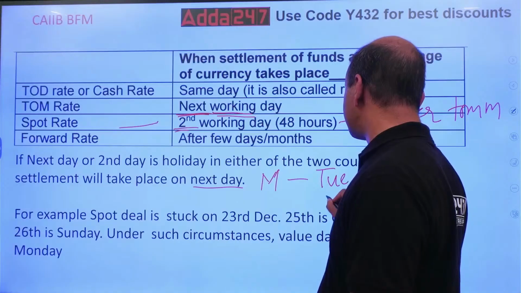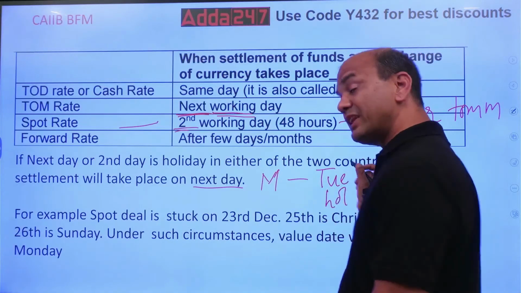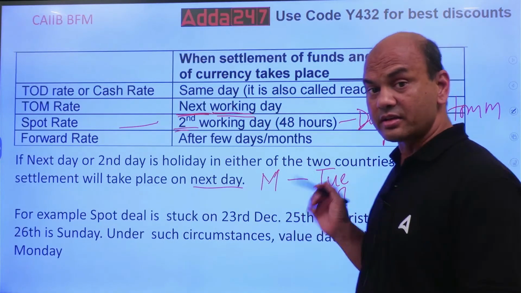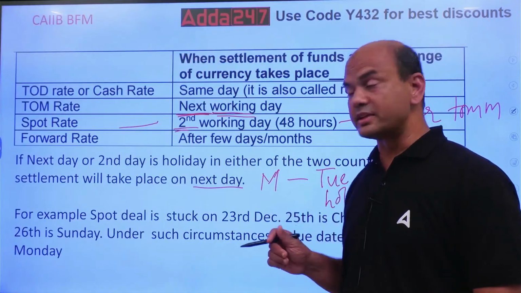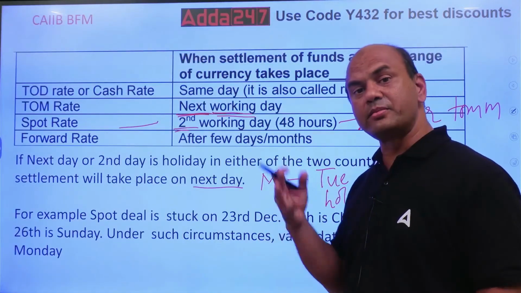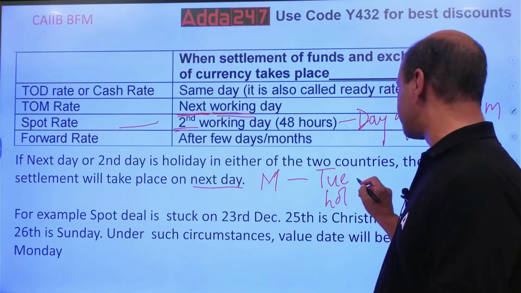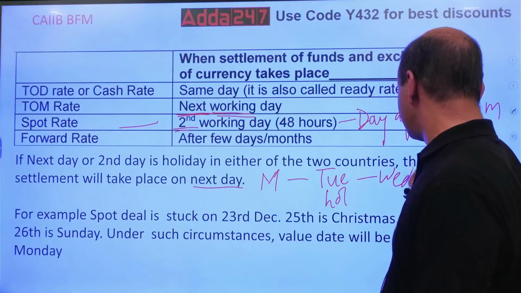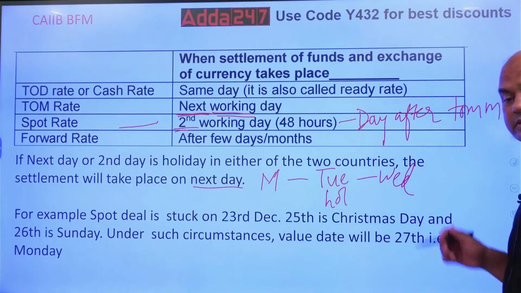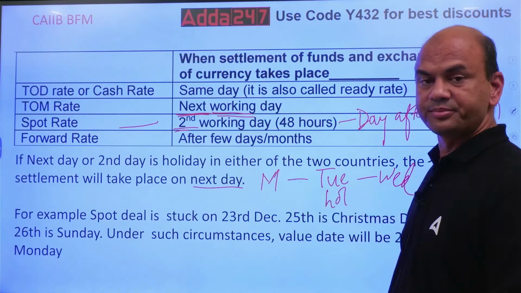But Tuesday is a holiday in either of the countries, on the buyer side or the seller side. So settlement will take place on Wednesday. Next working day.